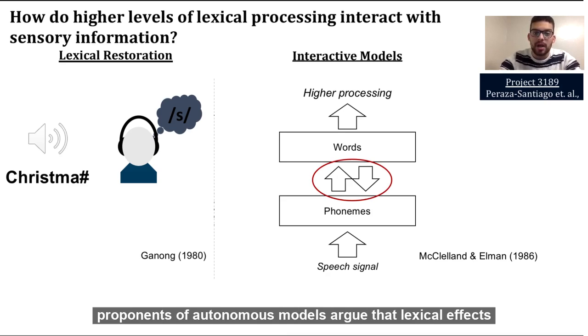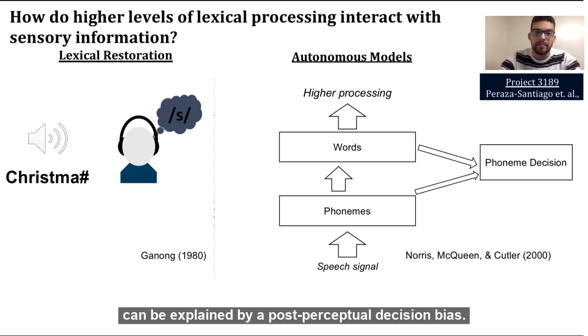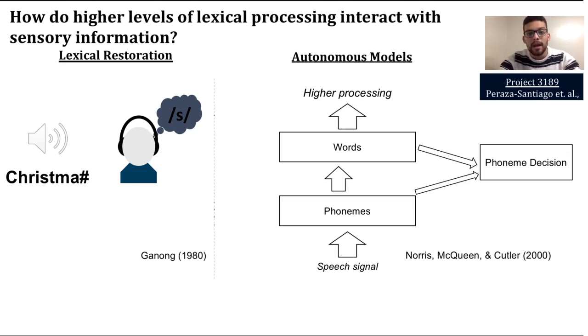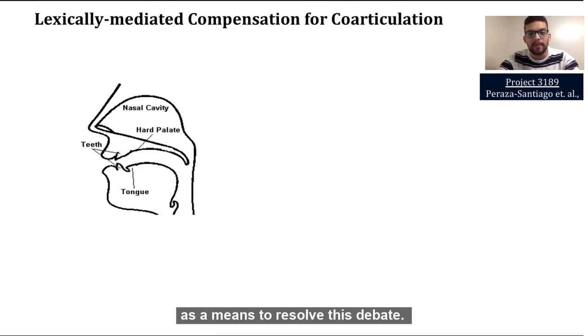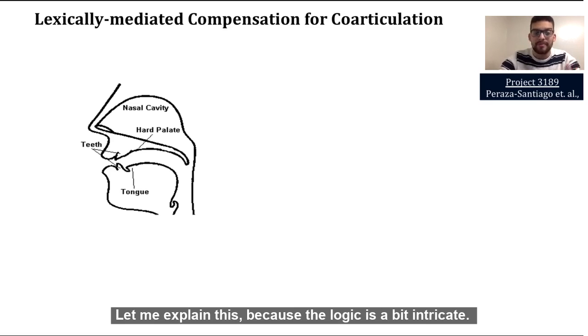However, proponents of autonomous models argue that lexical effects, such as the example I gave earlier, can be explained by a post-perceptual decision bias. In this model, information from word and phoneme units is combined post-perceptually in an entirely different layer of processing. Ullman and McClelland devised a paradigm called lexically-mediated compensation for coarticulation as a means to resolve this debate. This paradigm combines two effects: the lexical effect I just mentioned, and another called compensation for coarticulation. Let me explain this because the logic is a bit intricate.